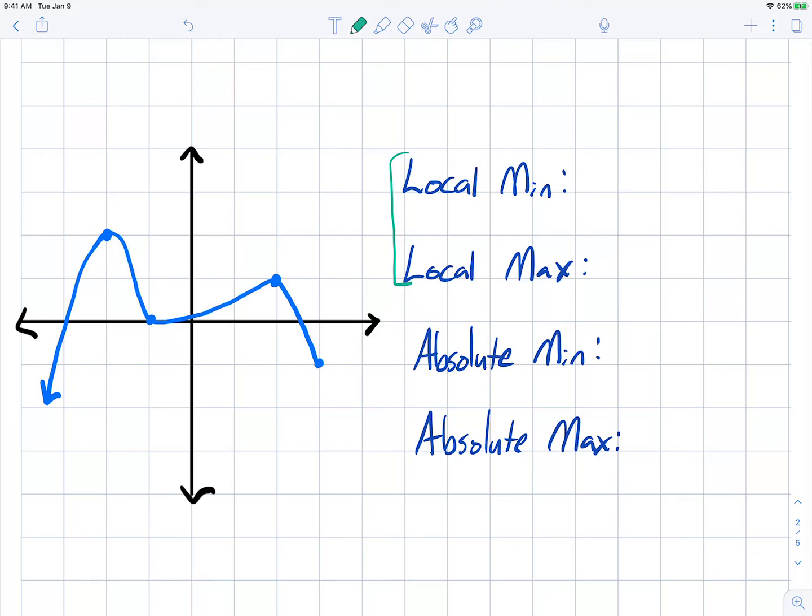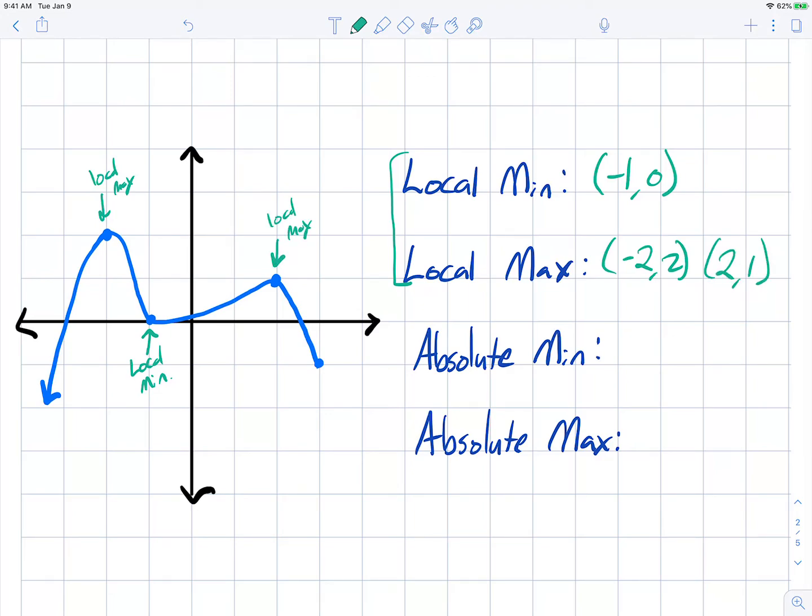So a local minimum right here, this is like the bottom of a valley. It's where it kind of turns around and starts going back uphill. So that local minimum is at -1, 0. We do not have any other valleys because remember that you cannot have an endpoint as a minimum. So that one only has one minimum. Maximums are the tops of hills. So this is going to be a local max. So that is at -2, 2. This is also a local max. So it is at 2, 1.